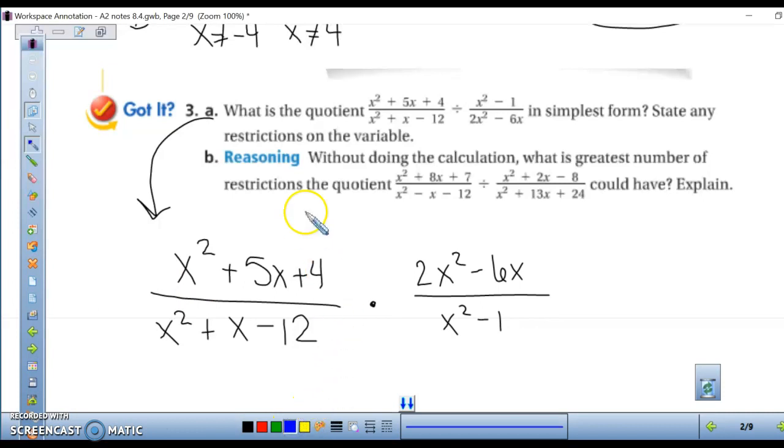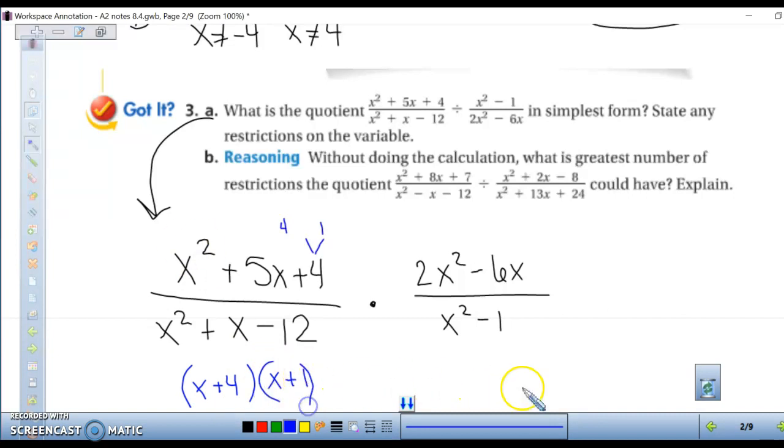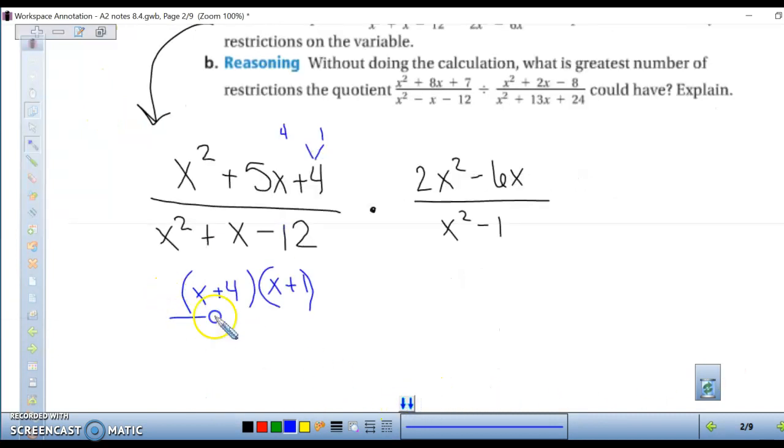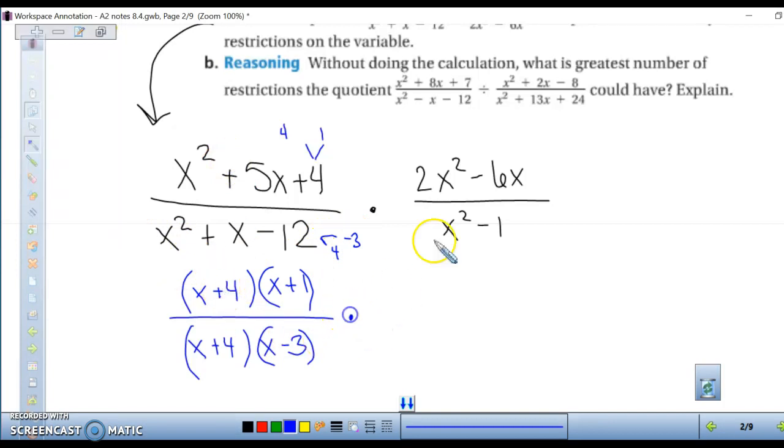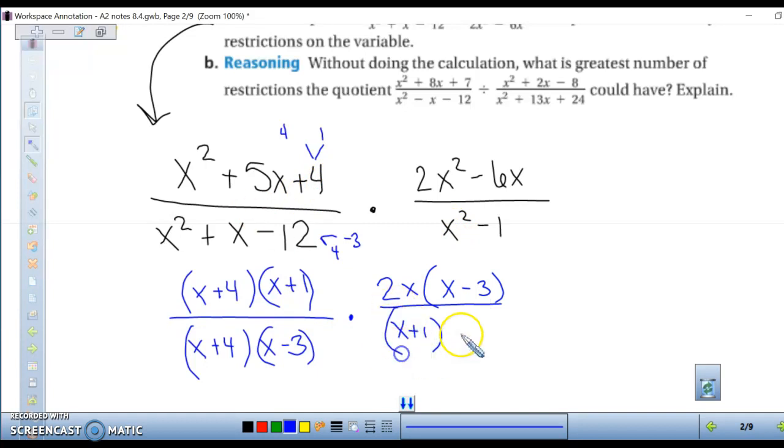First step is to factor. So we're going to factor the top into x plus 4 and x plus 1. We're going to factor the bottom into x plus 4 and x minus 3, because that equals 12 when multiplied together and adds to 1. On the top, we can take out 2x, and we're left behind x minus 3. And on the bottom, we have difference of squares, which can be factored into x plus 1 and x minus 1.